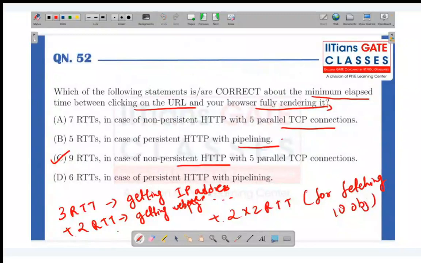So 3 RTTs for getting the IP address, 2 RTT for getting the web page, and one more RTT for getting the 10 objects. In this case, we have 6 RTTs. So for this case, the answer is C and D. Correct?